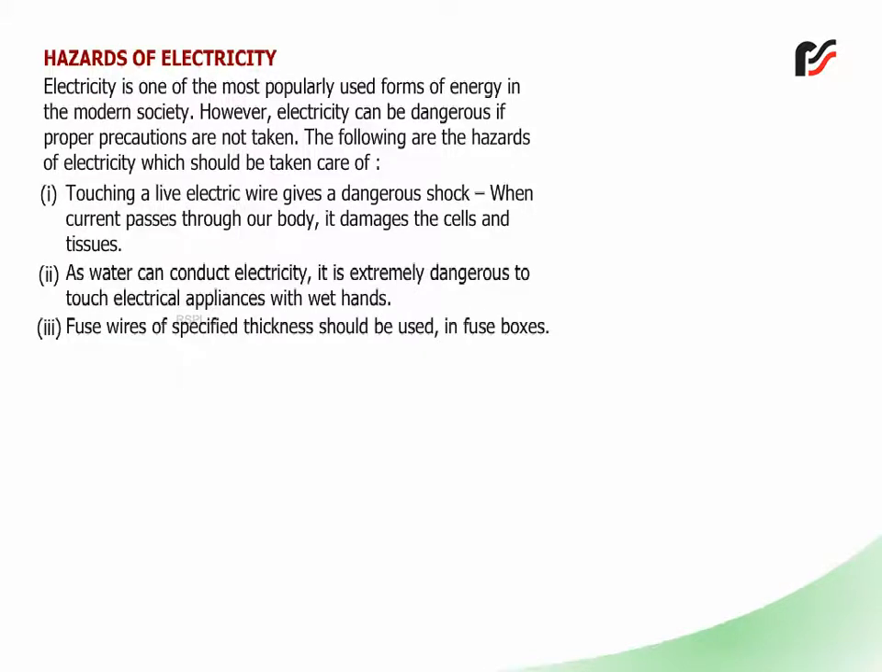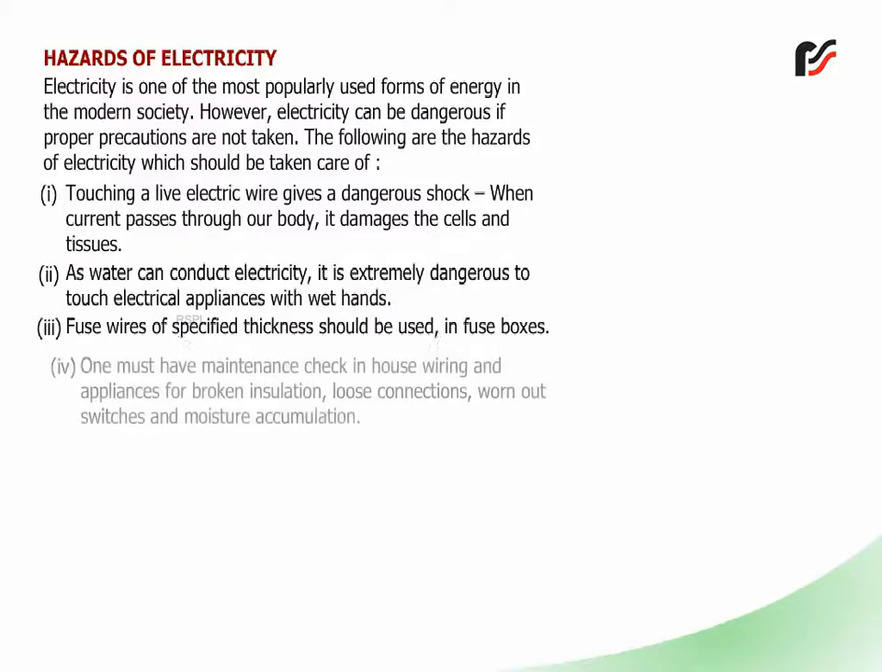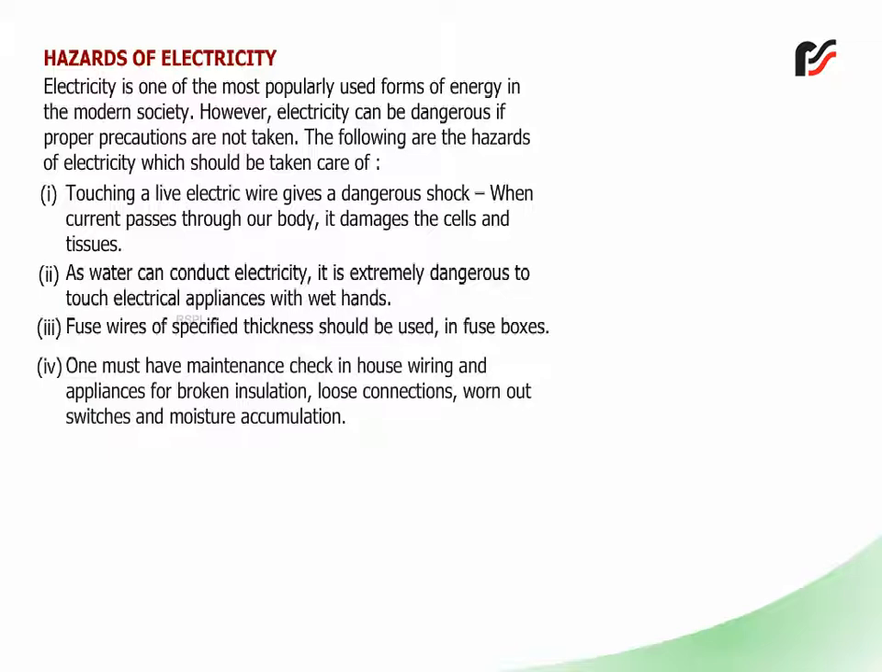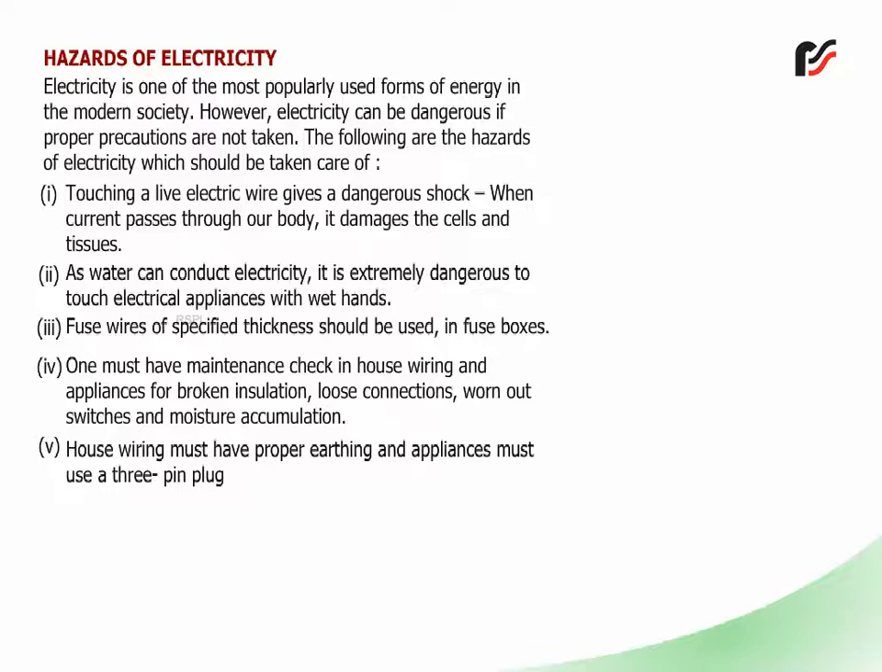3. Fuse wires of specified thickness should be used in fuse boxes. 4. One must have maintenance checks in house wiring and appliances for broken insulation, loose connections, worn out switches, and moisture accumulation. 5. House wiring must have proper earthing and appliances must use a 3-pin plug.